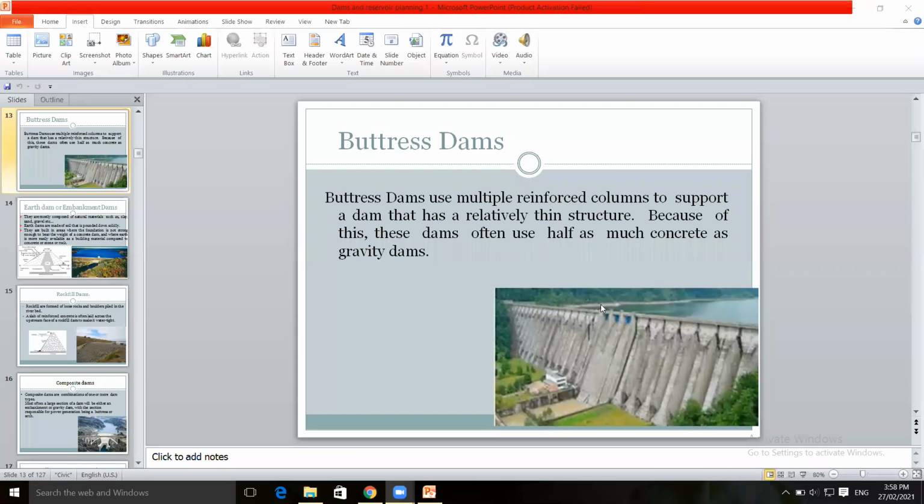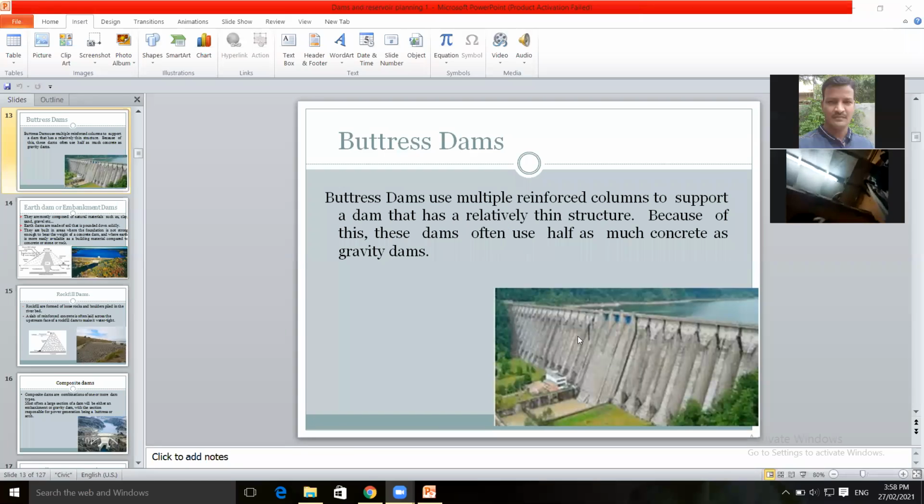This is a buttress dam. See the actual image. These are the various reinforced columns, multiple reinforced columns to support the dam structure.